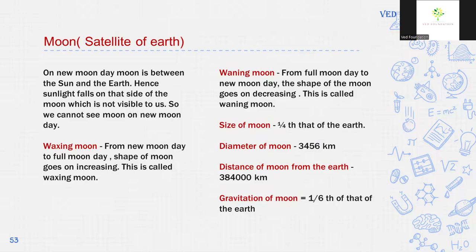Waxing moon. From new moon day to full moon day, the shape of the moon goes on increasing, and this is called waxing moon. Waning moon. From full moon day to new moon day, the shape of the moon goes on decreasing, and this is called waning moon. The size of the moon is smaller than the size of our earth, about 1/4 times that of the earth. The diameter of the moon is 3,456 km. The distance of the moon from the earth is 3,84,000 km. The gravitation of the moon is 1/6 times that of the earth.